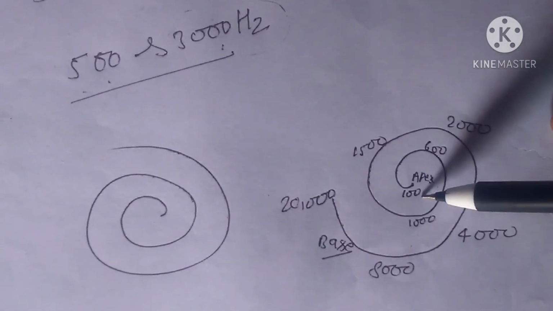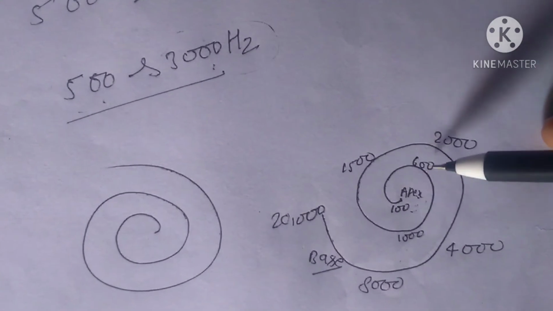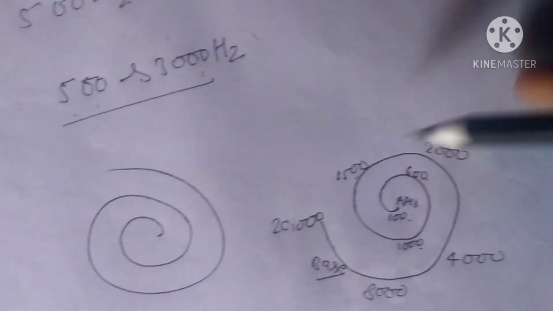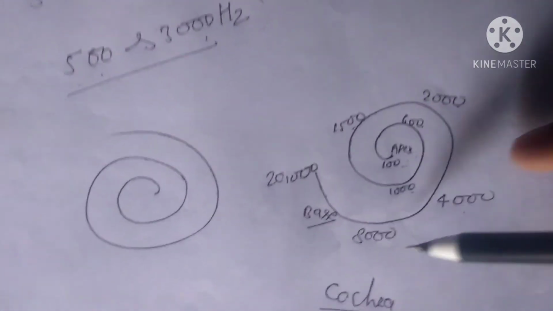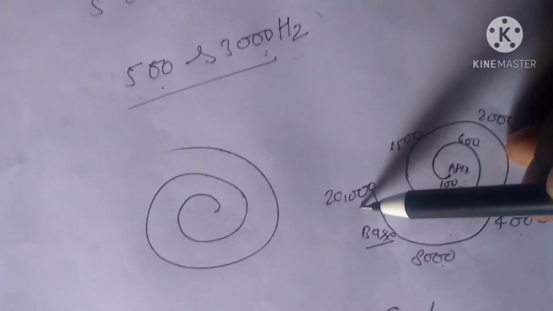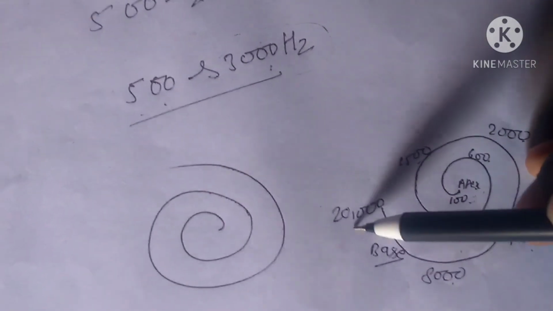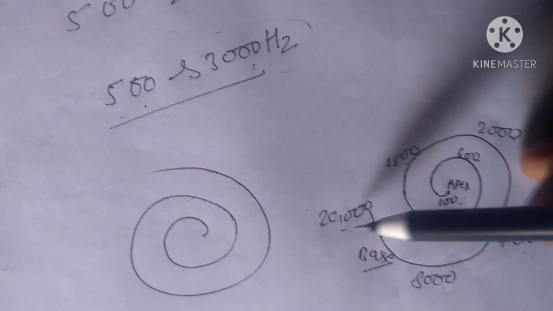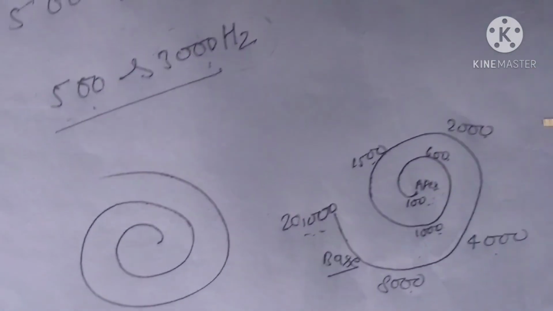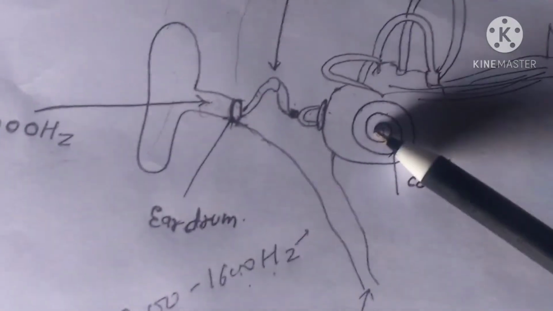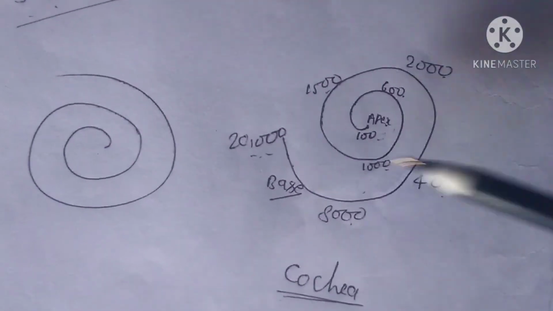The apex has 100 hertz, then 600, 1000, 1500, 2000, 4000, 8000, and then it reaches the end of the base at 20,000. So this is frequency localization in the cochlea.